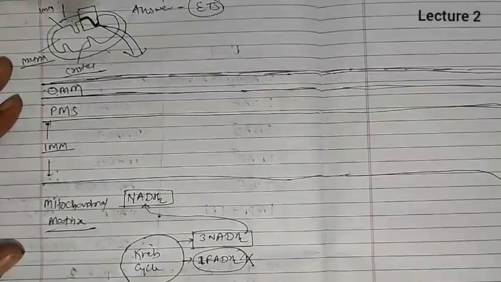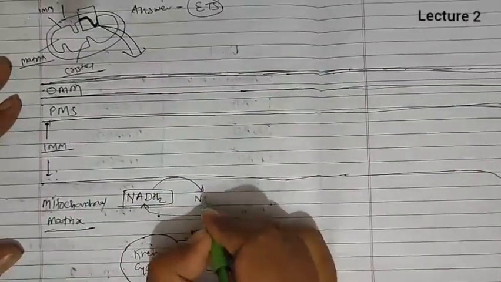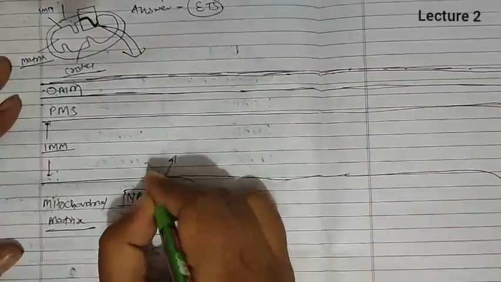Now we have one NADH2. First, this NADH2 will break into NAD plus 2H plus and 2 electrons. You know that when NAD reacts with 2H plus and 2 electrons, it forms NADH2. So if NADH2 breaks, it will produce NAD plus 2H plus and 2 electrons.